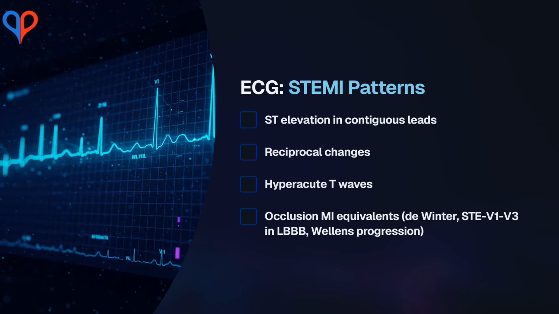STEMI ECG patterns include ST elevation and reciprocal depression, but expert recognition extends to occlusion MI equivalence. De Winter pattern, ST elevation in V1 to V3 with left bundle branch block, or Sgarbossa/Smith modified criteria. Hyperacute T waves, and posterior MI with isolated ST depression in V1 to V3. These subtle patterns represent full occlusions requiring emergent PCI, even without classic ST elevation.